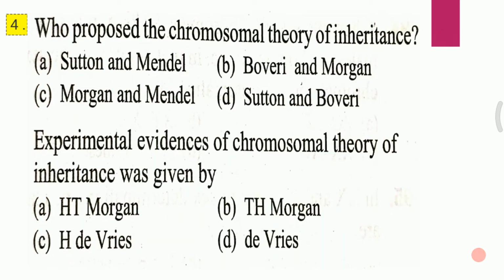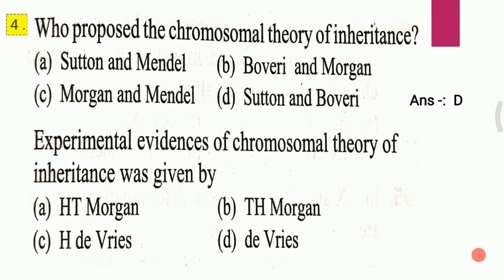Slide 4, question 1. Who proposed the chromosomal theory of inheritance? A. Sutton and Mendel, B. Boveri and Morgan, C. Morgan and Mendel, D. Sutton and Boveri. And the answer to the first question is D, that is Sutton and Boveri.